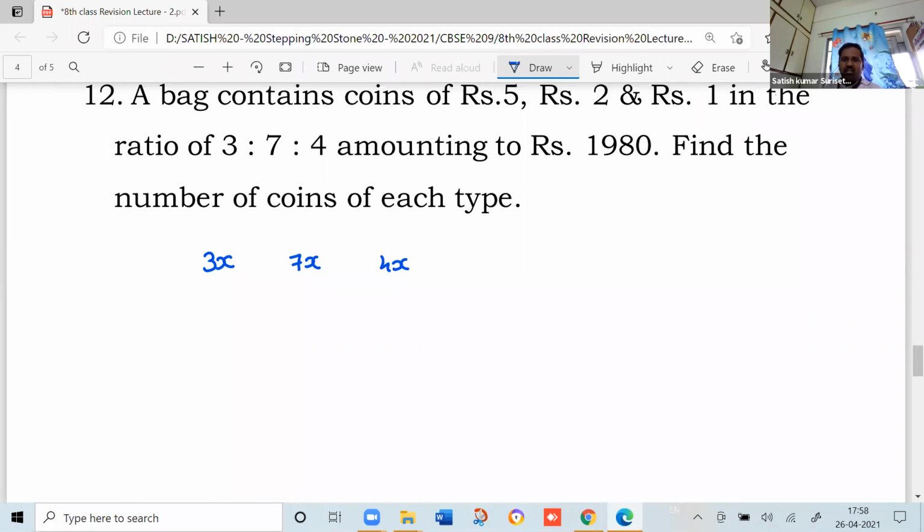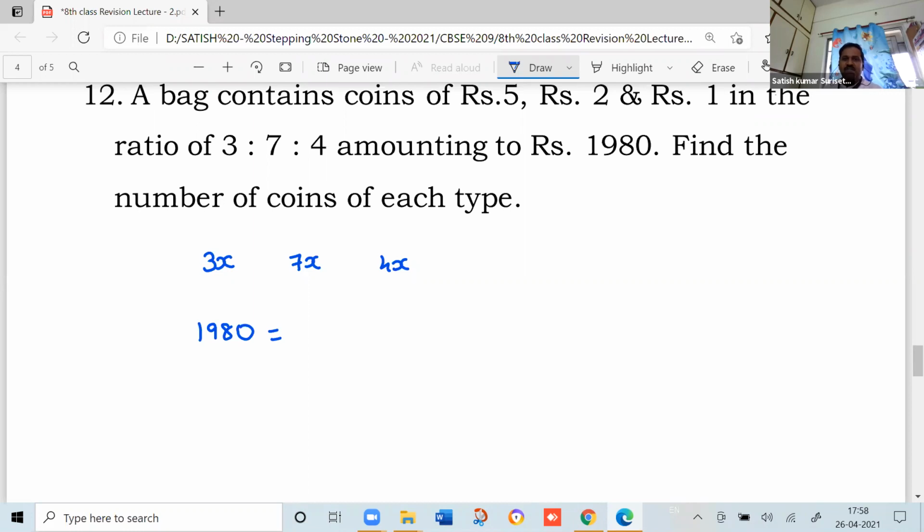1980. When the total amount is 1980, can you tell me how to write 1980 in terms of 3x, 7x, 4x? Can I add 3x plus 7x plus 4x equal to 1980? No, wrong. 3x coins you are having of 5 rupees.